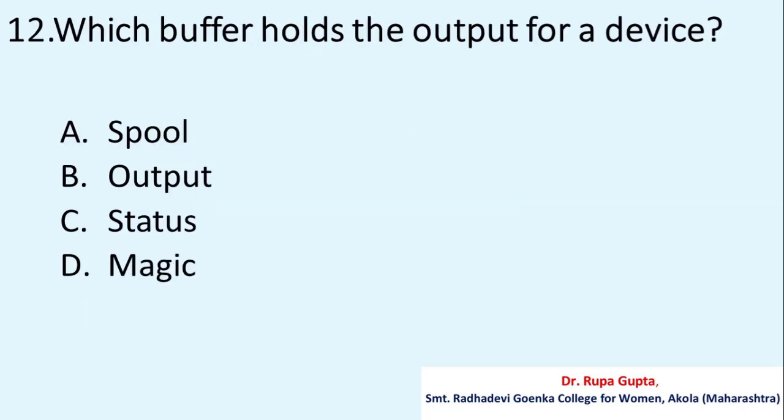Question number 12. Which buffer holds the output for a device? Option A, spool, B, output, C, status, D, magic. And the correct answer is A, spool.